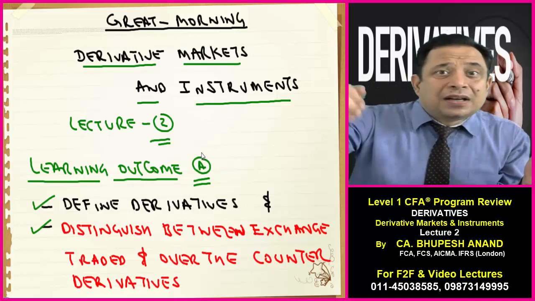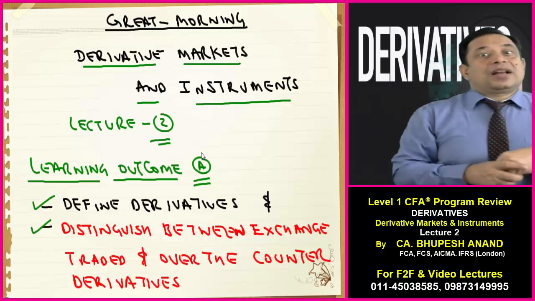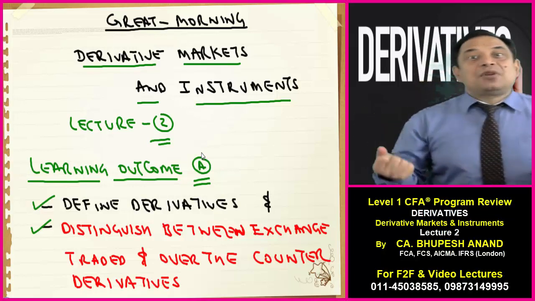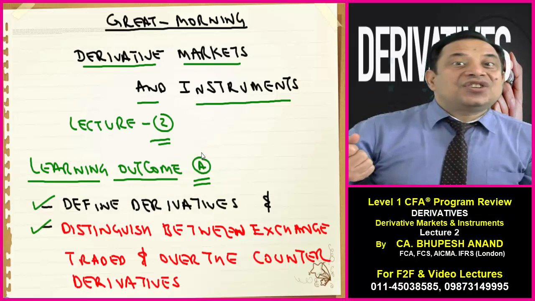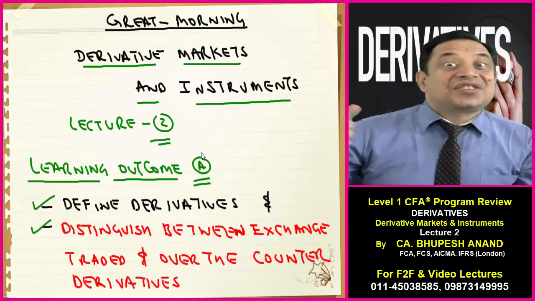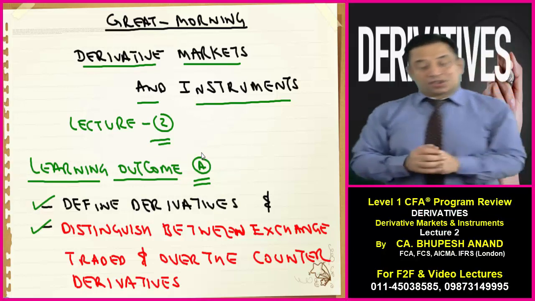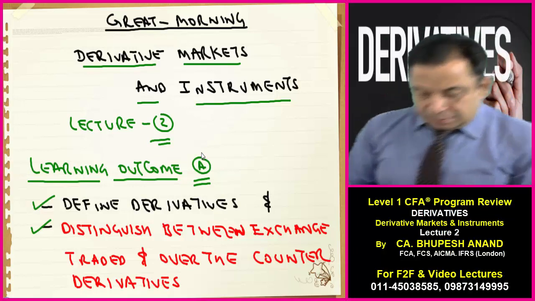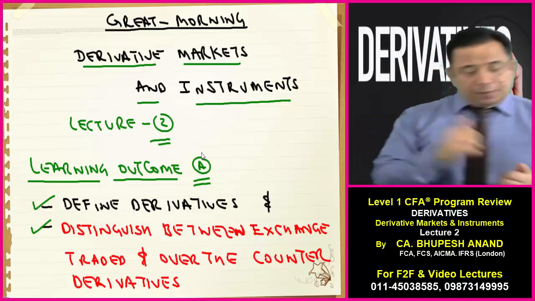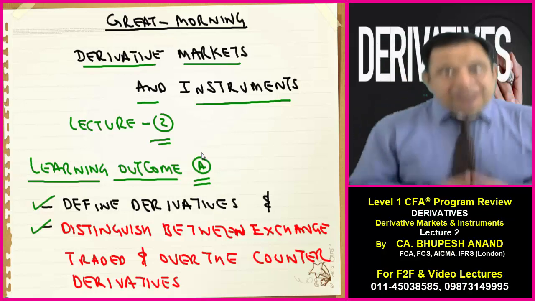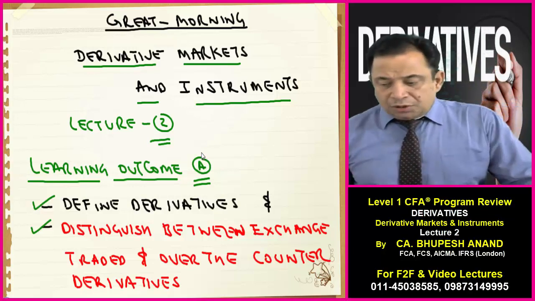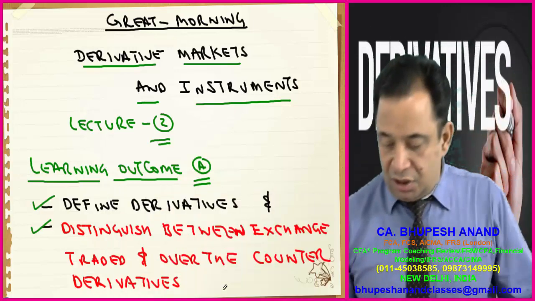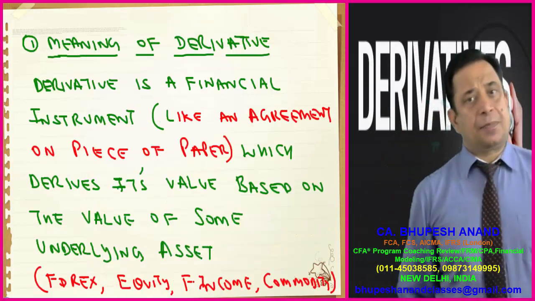So in today's lecture number 2, I will be discussing learning outcome A: what is the meaning of a derivative and what are the differences between over the counter derivatives and exchange traded derivatives. So please take out your registers. Derivative Markets and Instruments, lecture number 2, learning outcome A: define derivatives and distinguish between exchange traded and over the counter derivatives. Let me start with the concept of a derivative.